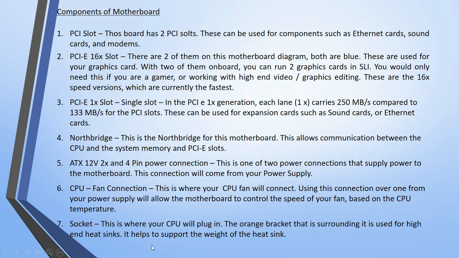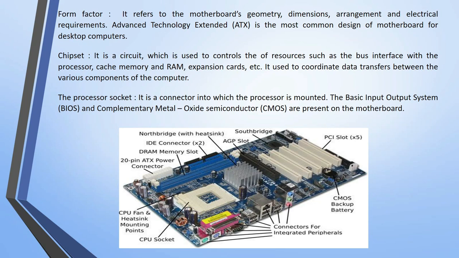Then the socket is there. This is where your CPU will plug in. Okay, the orange bracket surrounding it is used for a high-end heatsink, and it helps to support the weight of the heatsink. Okay, so socket means where the CPU is to be attached. Now again I am showing you the picture. Now this is the socket where the CPU is to be attached. Okay, so the CPU, meaning the processor, should be attached here only, then above the processor the heatsink is there, then the processor fan is there. Okay, so you have to mount it here only.